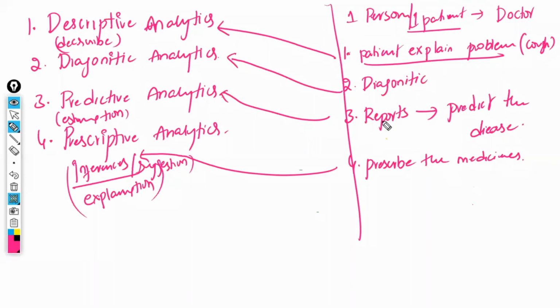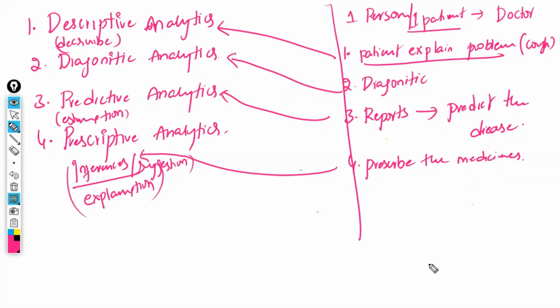For example, if I ask the doctor, sir, what is the reason behind this cough? It is nothing, a viral fever. Nowadays everyone is getting it due to climate change. If you are traveling in the morning hours, you may get a cough. Don't worry about that. He is going to predict that, because based on whatever he has observed in the reports, there is nothing. Malaria is not there, everything is negative. Then he will say, this is a normal climate change problem, don't worry.